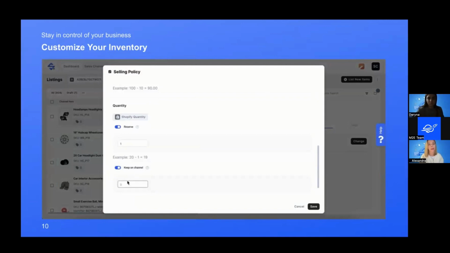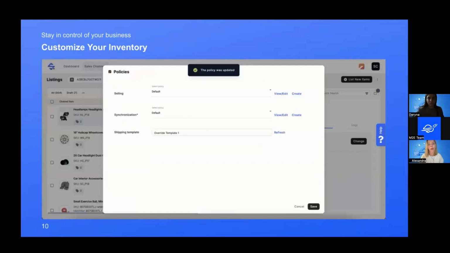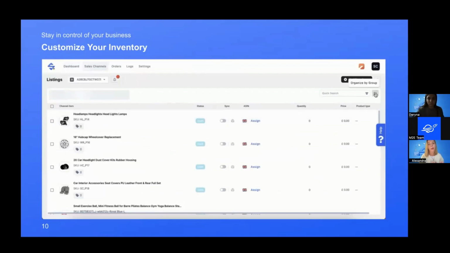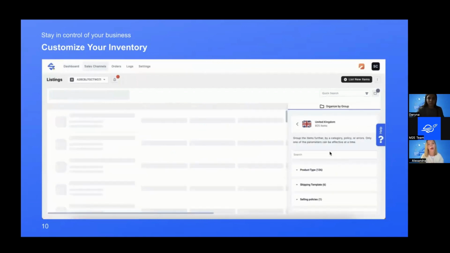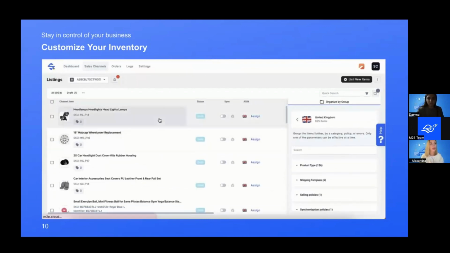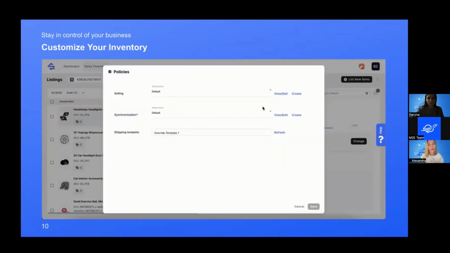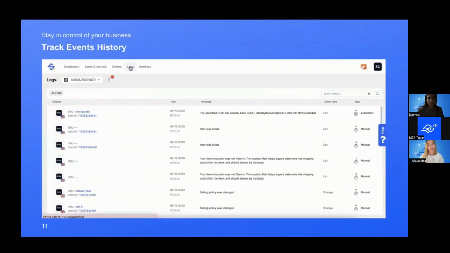However, this mechanism is super smart, because if the quantity on your store drops below the value you provide under the keep on channel option in the selling policy, we will show the actual quantity value you have on the store. So there is not even the possibility of overselling. Everything is under control. You could be safe here.